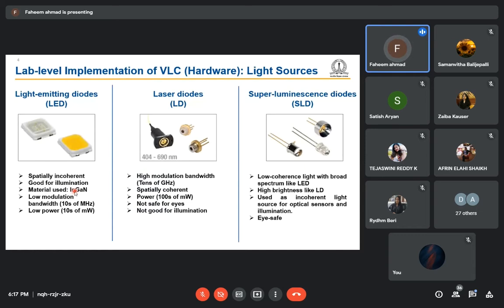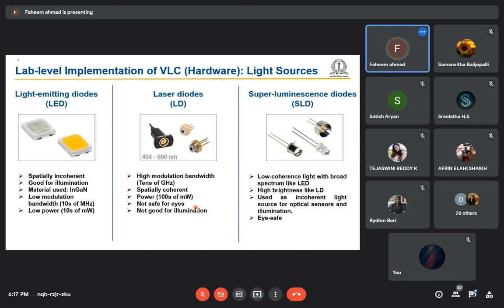It cannot go for a long link length, so it cannot communicate over a long distance. For long distance communication, we need to use the laser diode because it emits power in the hundreds of milliwatts. But another problem is there. It is not safe for the eye and not good for illumination.